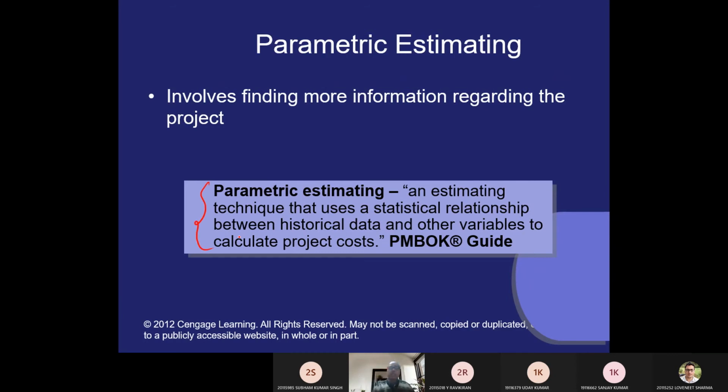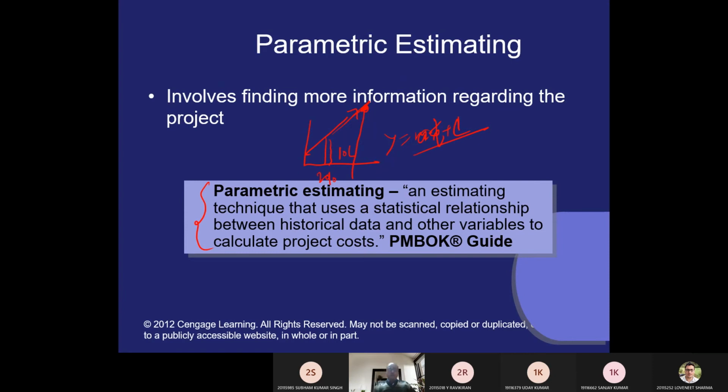Here you are using a statistical method. Which type of statistical method can we use? Suppose your project is showing some straight line trend, and in 2010 you have done the same type of project for say $10 lakh. Now your project is showing a straight line trend. Y is equal to ax plus b, you apply the regression analysis formula, and you find out the cost that you can apply.